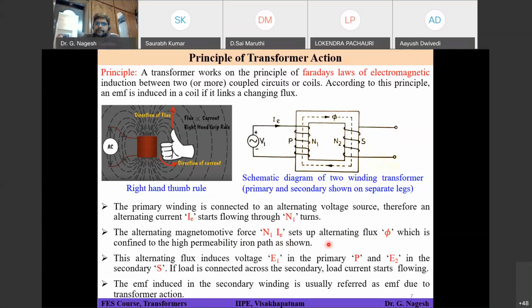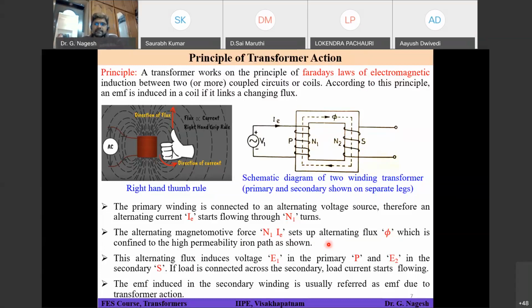Your voltage has created an alternating current, which flowing through N1 turns produces an MMF. MMF is equivalent to an electromotive force in an electrical circuit; in an electrical circuit we call it EMF, in a magnetic circuit we call it MMF.